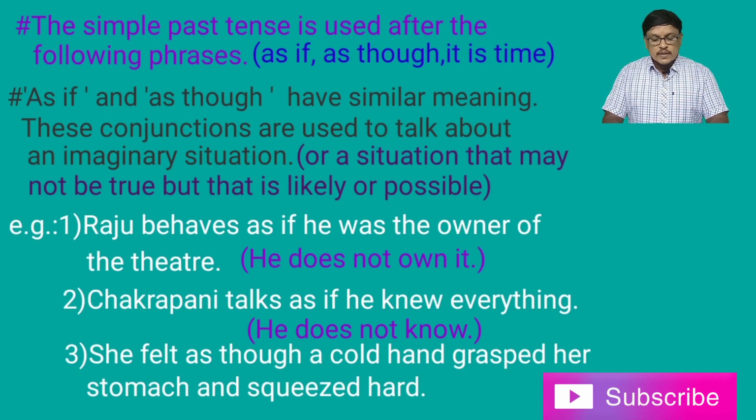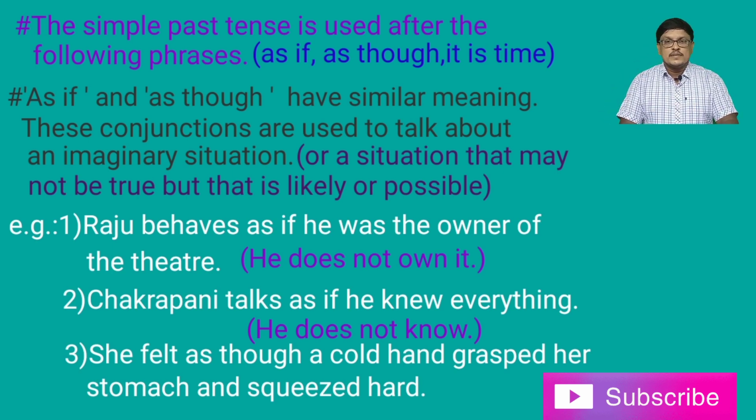Next, the simple past tense is used after the following phrases: as if, as though, it is time. Here you have to note one important thing: as if and as though have similar meaning. These conjunctions are used to talk about an imaginary situation or a situation that may not be true but that is likely or possible.